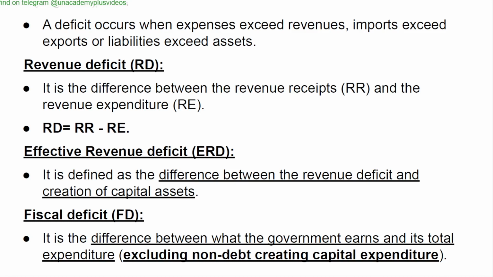A deficit occurs when expenses exceed revenues, imports exceed exports, or liabilities exceed the assets. Revenue deficit. It is the difference between the revenue receipts and the revenue expenditure. Effective revenue deficit. It is defined as the difference between the revenue deficit and creation of the capital assets. Fiscal deficits. It is the difference between what the government earns and its total expenditure, excluding non-debt creating capital expenditure.